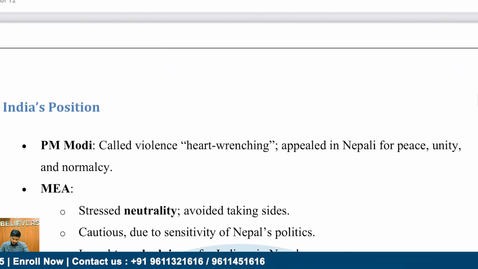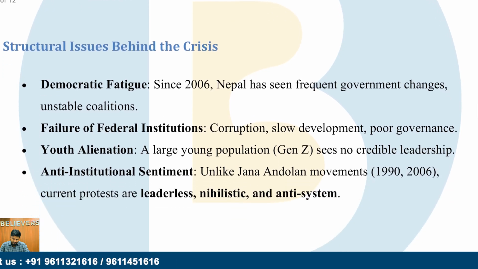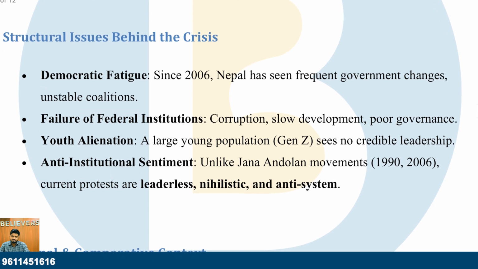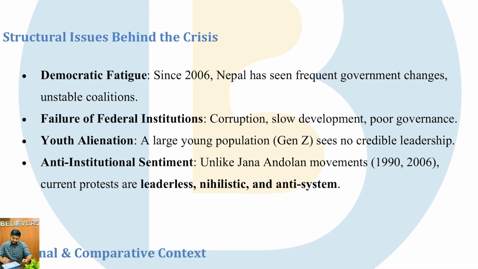Apart from this, what else were the reasons behind these particular structural issues? One is the democratic fatigue. Since 2006, Nepal has seen frequent government changes, unstable coalitions, and failure of federal institutions. The rampant corruption, slow development, poor governance and lack of employment opportunities for the Gen Z resulted in this revolution. And youth alienation, that is, a large section of youth, the Gen Z, sees no credible leadership. They see no future in the current leadership.